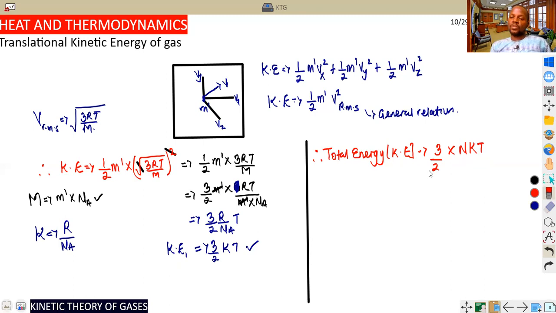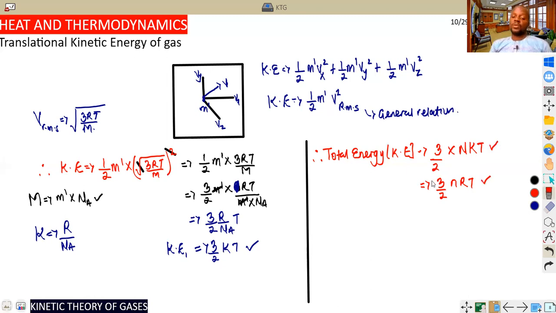And remember, you can also modify this by saying 3 over 2, because you remember that capital N is the number of moles, and because of that, it is the same thing as saying n times RT, that is nRT. So either you use it in this form or in this form.